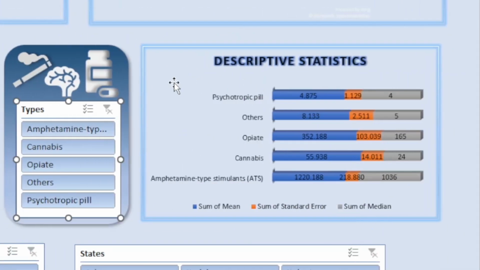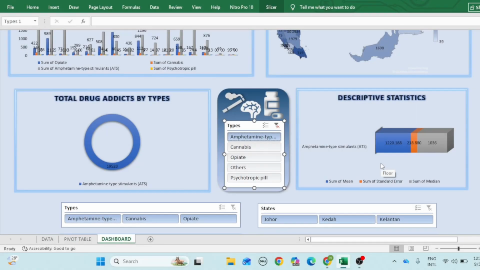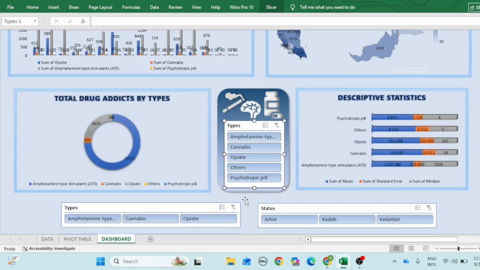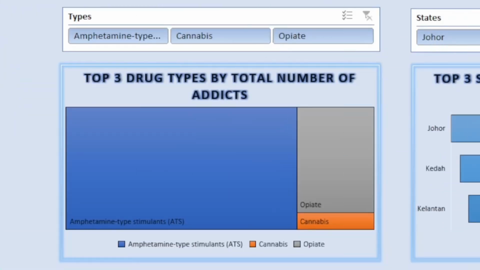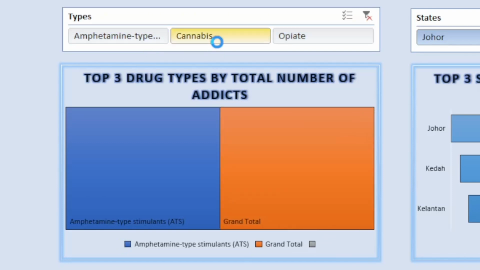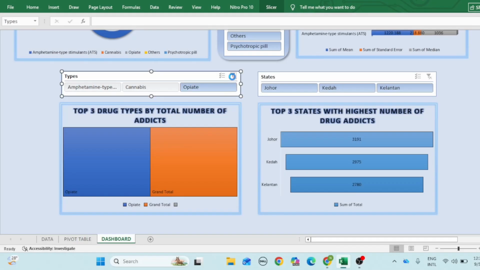Next is descriptive statistics. This section summarizes the data using measurements such as mean, standard error, and median. For example, ATS recorded the highest mean value of 1,220.188, showing that the average number of ATS addicts across states is much higher compared to other drug types. Next, top 3 drug types by total number of addicts. Based on the dashboard, the top 3 drug categories are ATS, cannabis, and opiate. This summary helps users quickly identify the most critical drug abuse category.